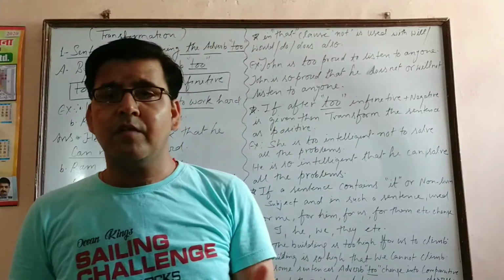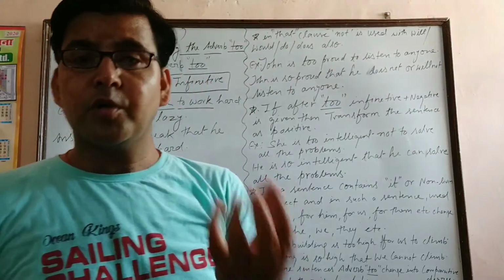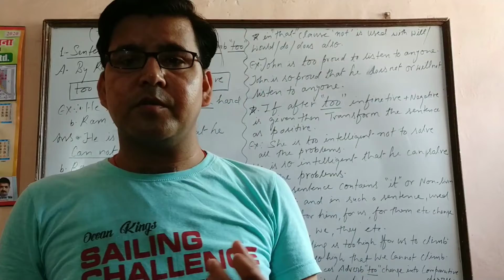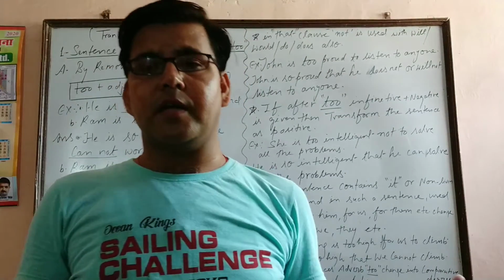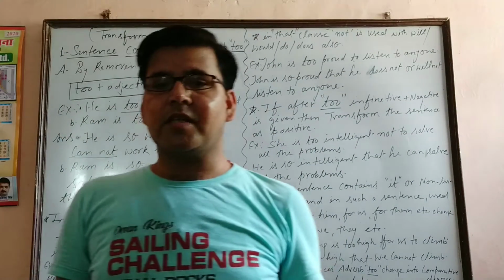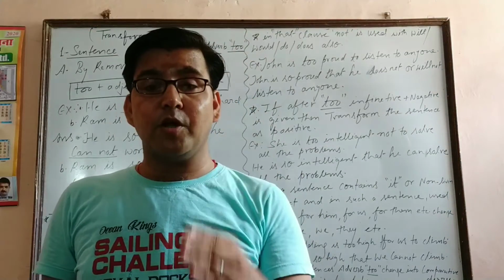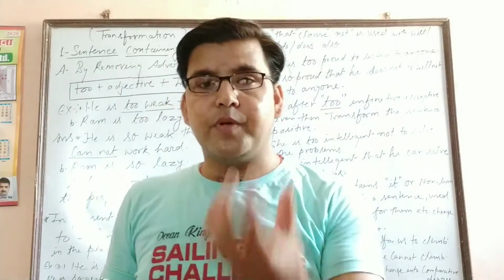According to the meaning of the sentence, according to the sense of the sentence, we have to use do not also. We have to use does not. We have to use will not also. According to the given mood of the sentence, like if habit is given, if determination is given, we can change. In the place of can or could, we can use do, does, or will.